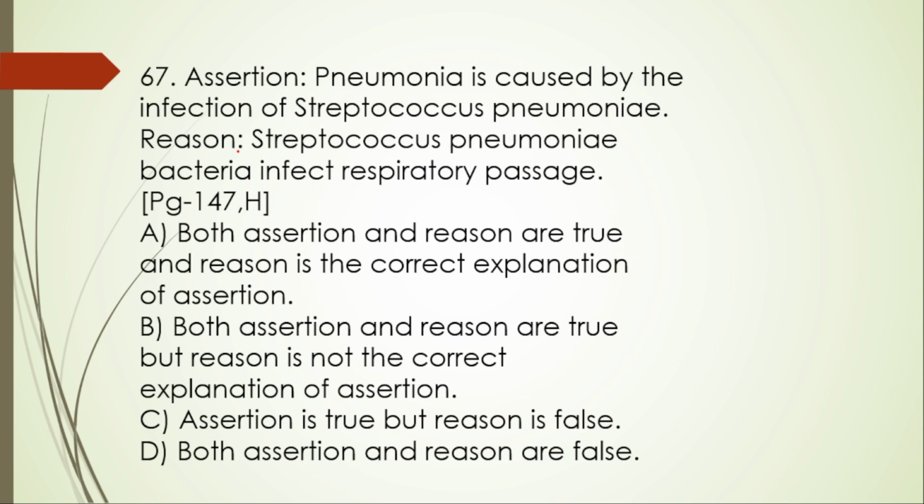Pneumonia is caused by infection of Streptococcus pneumoniae. Yes, this one is right. Streptococcus pneumoniae bacteria infect respiratory passage. This one is wrong because it's not the respiratory passage, it's the alveoli. So here we will go with the option C.